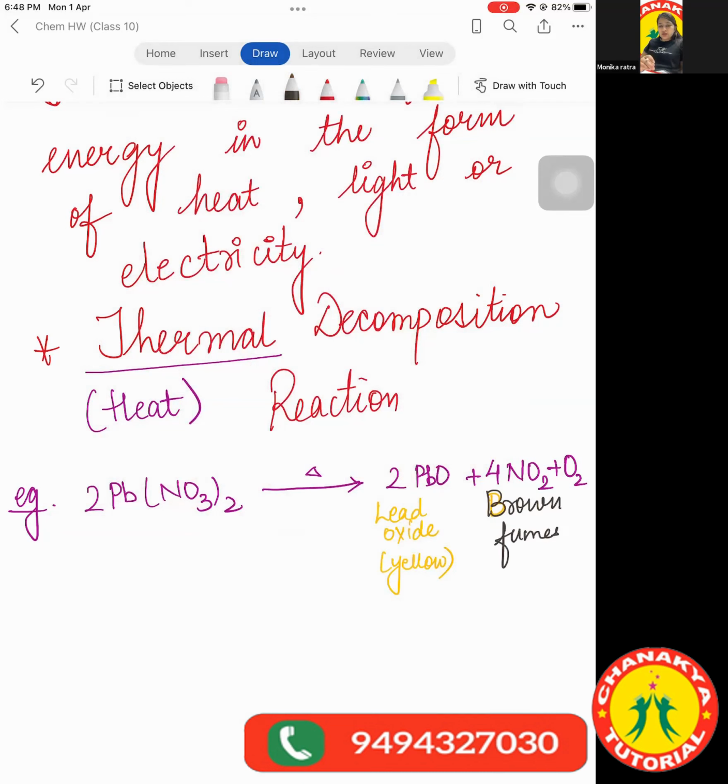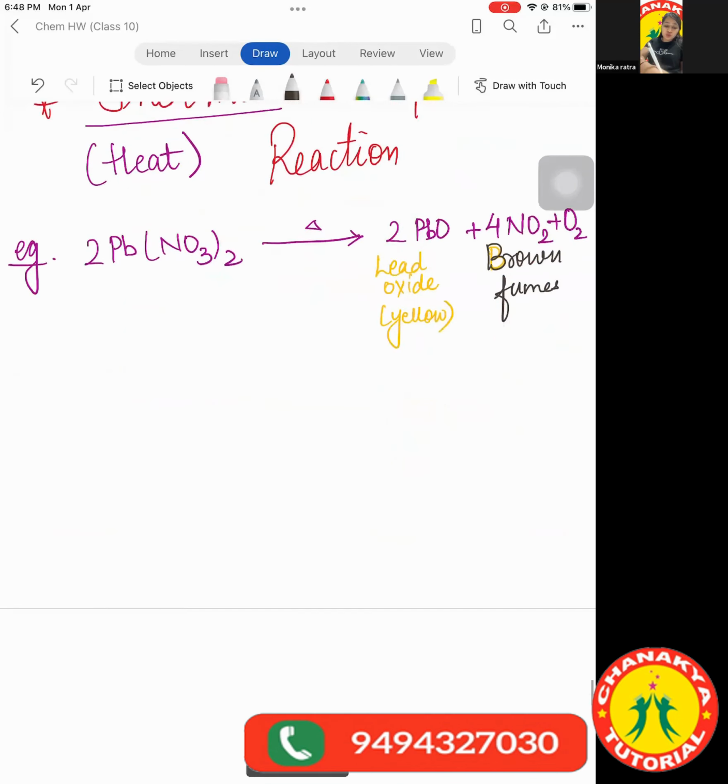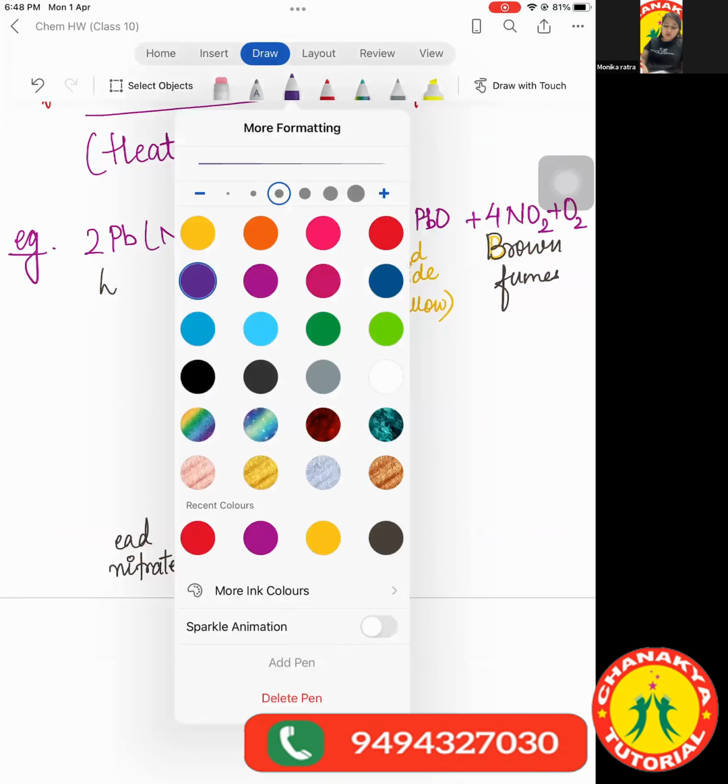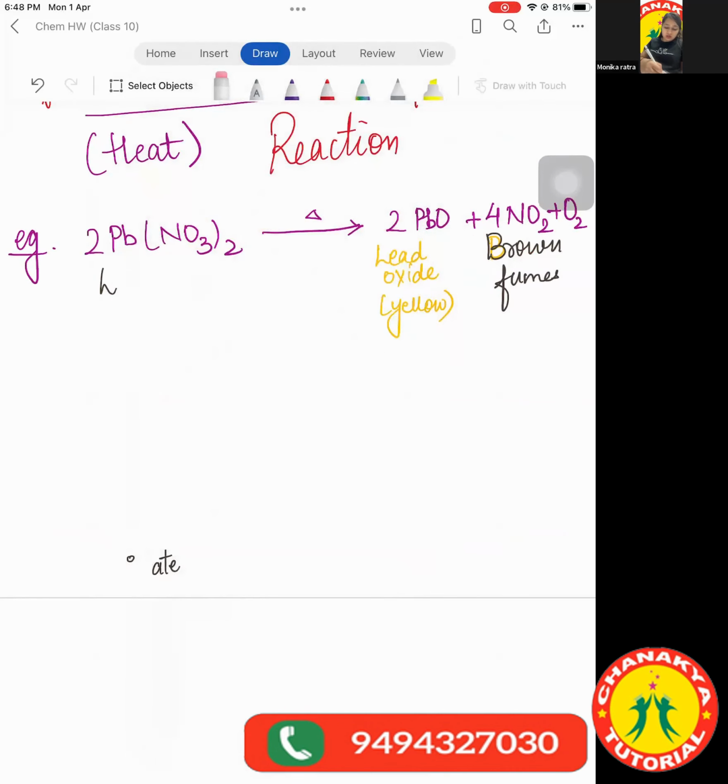This reaction is very important because they will ask: X is heated, it gives a yellow colored compound and brown fumes. It automatically means this reaction, because no other reaction involves such indications. This is lead nitrate.